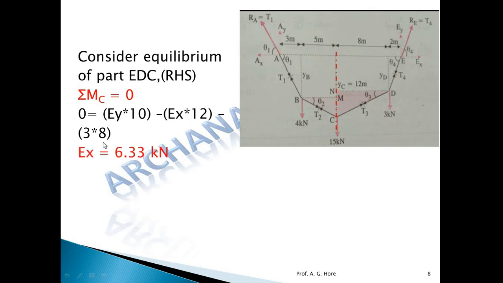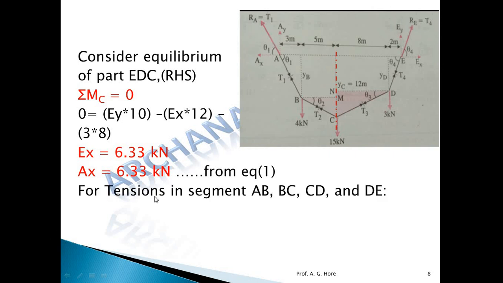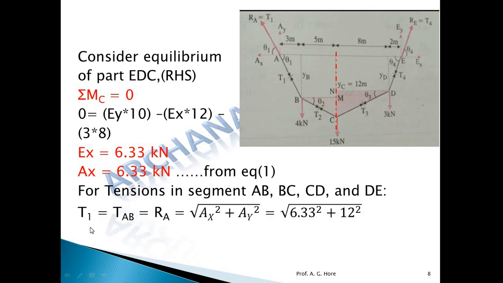Okay, now once you get the Ex, from equation number 1 we will get the Ax, both are same. So Ax मिल गया, Ex मिल गया, okay, Ay मिल गया, Ey भी मिल गया. Now to find out the tension at the supports, means RE and RA, for the tension in the segments A, B, C, D and E. So tension T1 in the part AB is equal to RA, and we'll get that as root of Ax square plus Ay square.